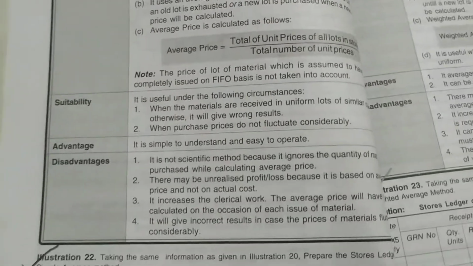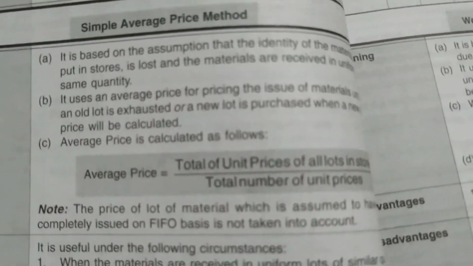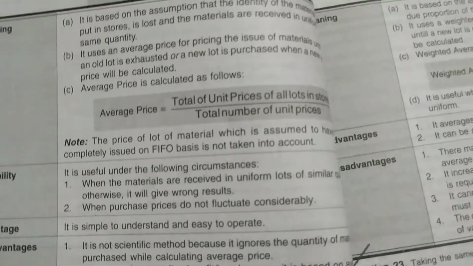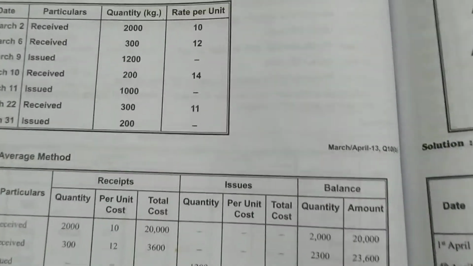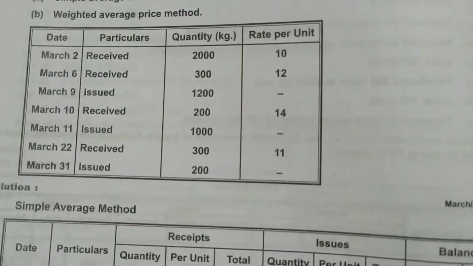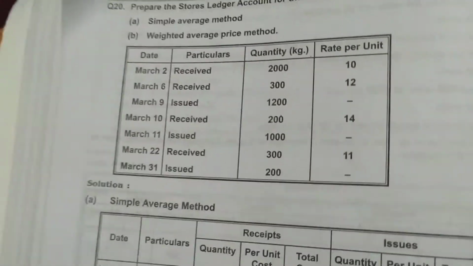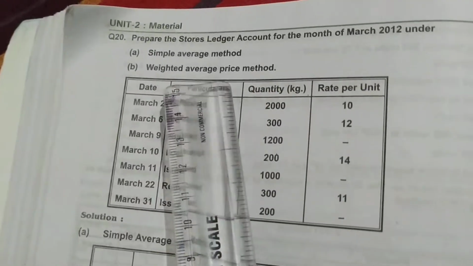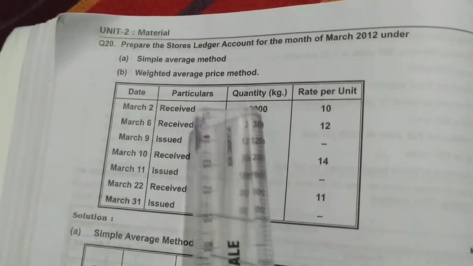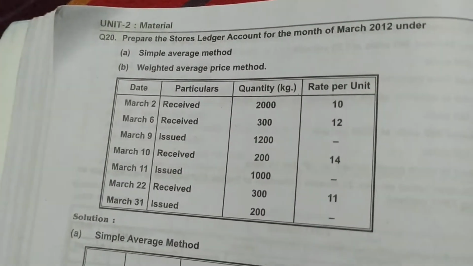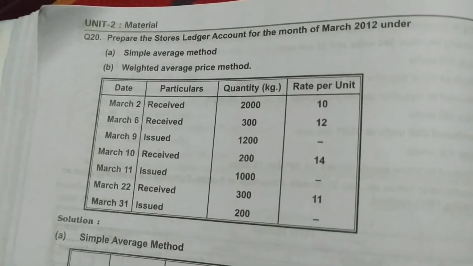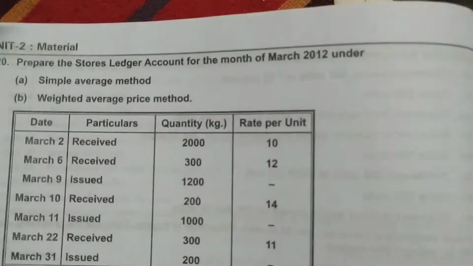So this is the formula, and based on the formula we'll solve one problem. This question was asked in March-April 2013, and such questions would be asked for 12 marks. He can ask two methods: FIFO or LIFO, simple average or weighted average. Or he can ask only the simple average or weighted average, FIFO or LIFO. One more concept is there that we'll see in tomorrow's class.